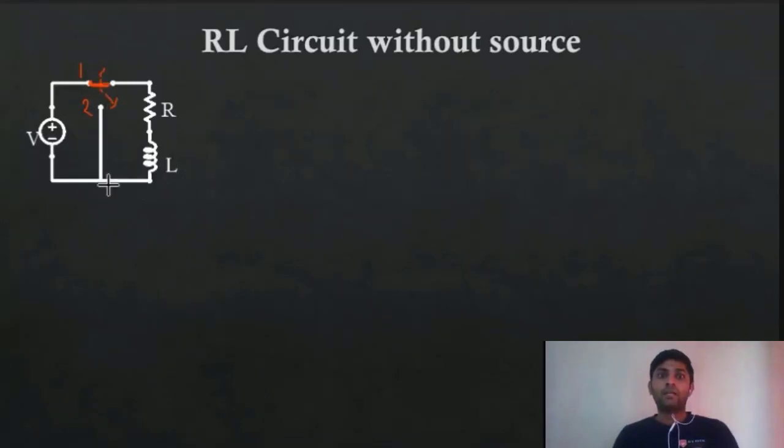Now our remaining circuit is not having any voltage source or any current source. So even though there is no voltage source or current source, will the circuit still have some current or voltage? Okay, let's observe it. Let's see whether there will be or not.